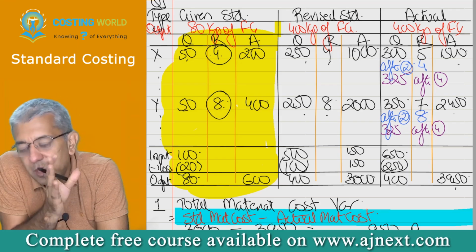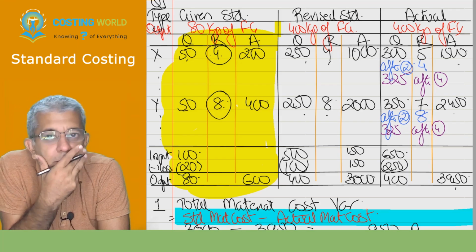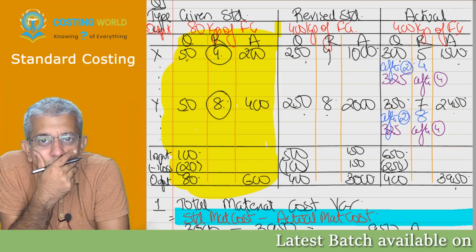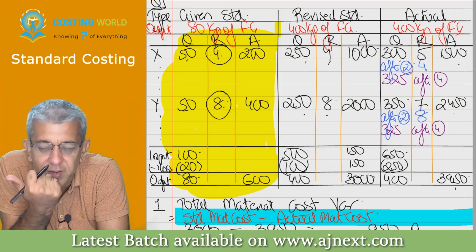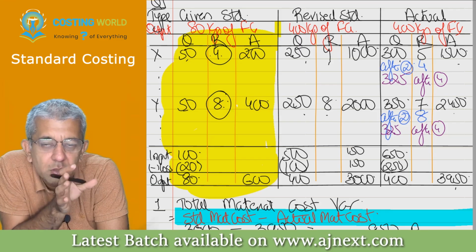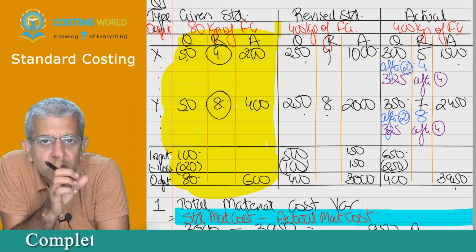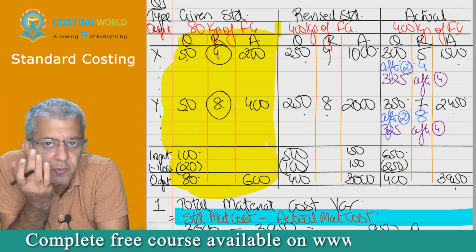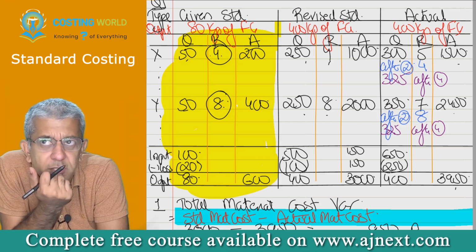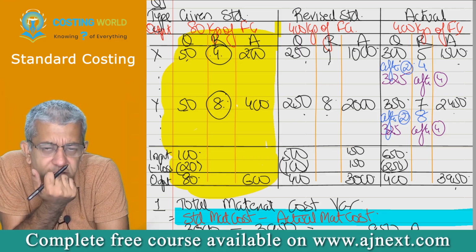Tell me one number. In case you want a calculator, please use it. X has an individual cost of 4. Y has an individual cost of 8. I don't want 4 and 8. I want one single cost that represents 4 and 8. So therefore, I want to be doing their average. Average always means weighted average. What will be the weighted average cost of X and Y?